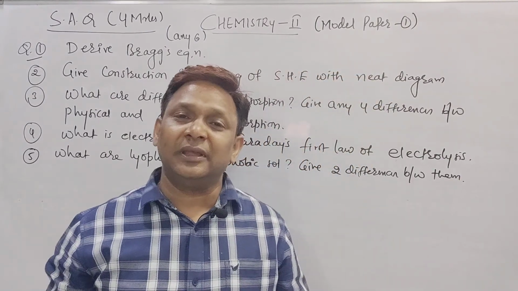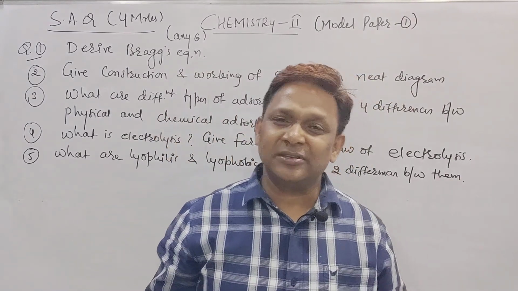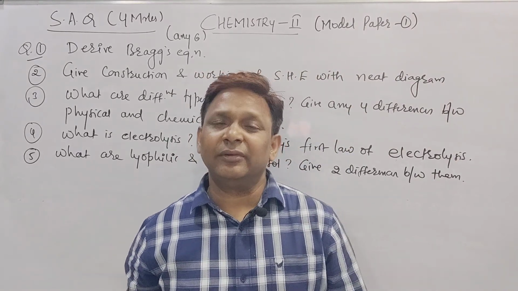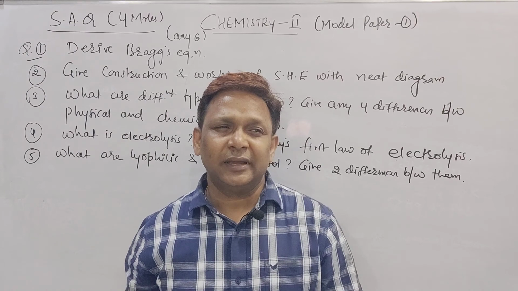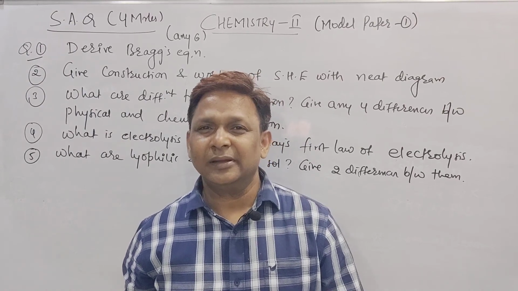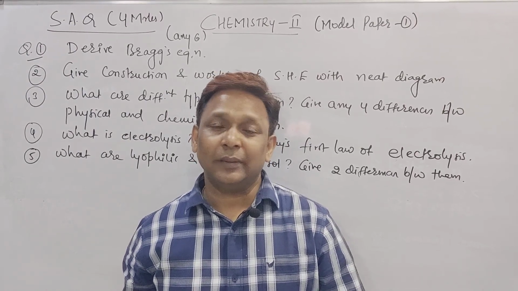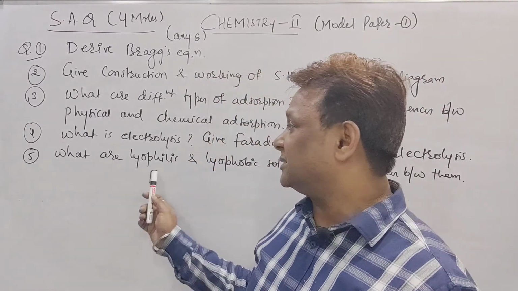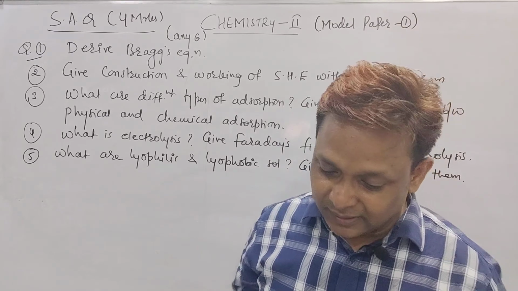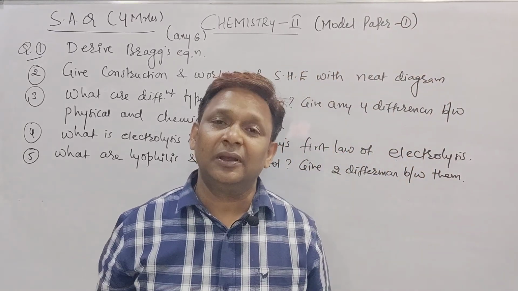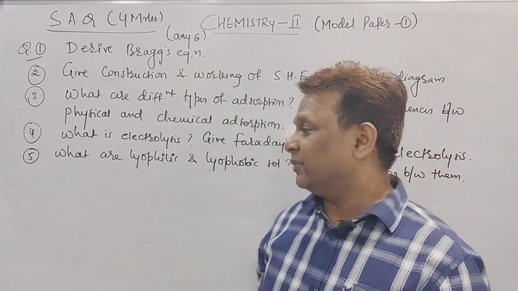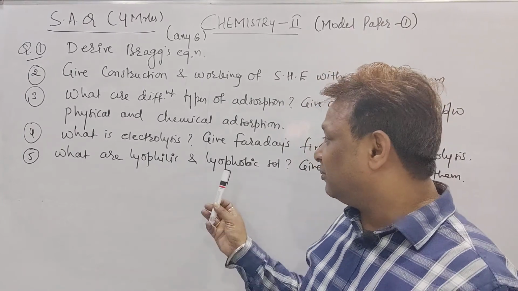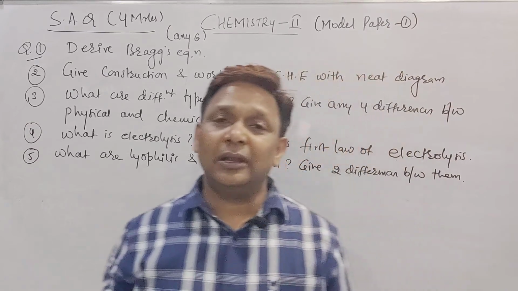So write down two differences of the lyophilic and two differences of the lyophobic. Beta, this part will be there in surface chemistry, when we are talking about adsorption and then emulsions. True solution is there, emulsion is there, suspension is there. There we go through the terms lyophilic and lyophobic. For example, a starch solution is an example of a lyophilic sol, but a gold sol is an example of a lyophobic sol.